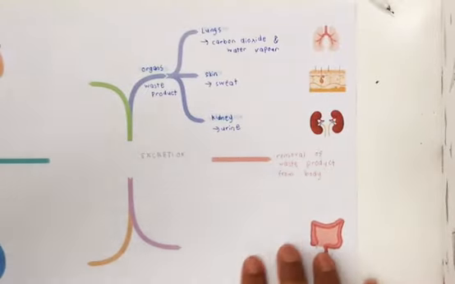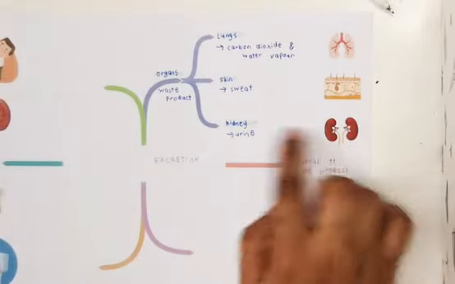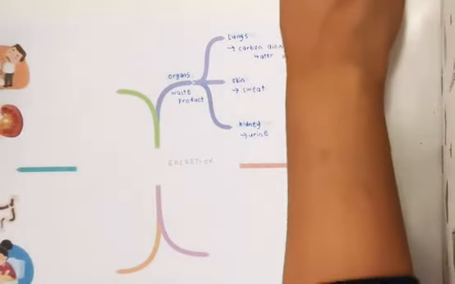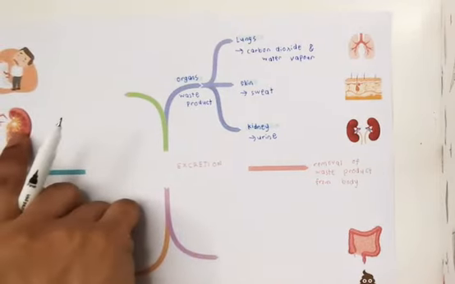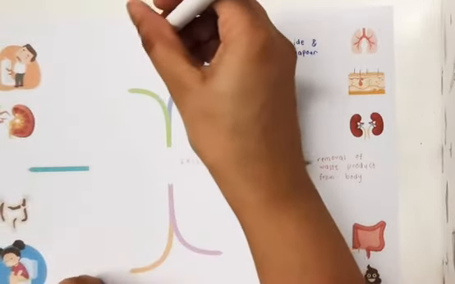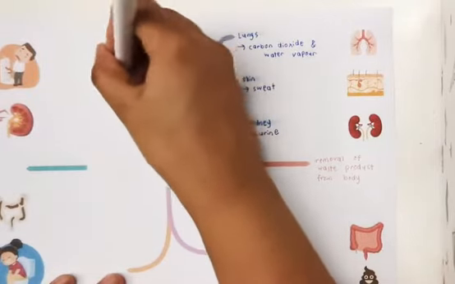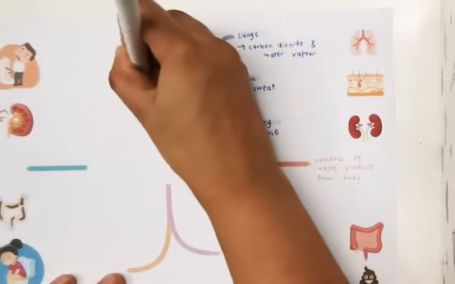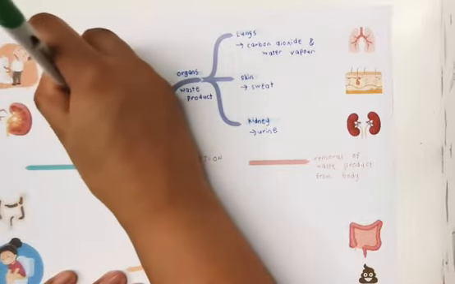Next, what will happen if you do not perform excretion? For example, if you don't go for urination, what will happen to you? There will be certain problems that you would have to encounter. Some of these problems would be kidney stone. Do you know what kidney stone is? I'm going to write over here the importance. The importance is to prevent kidney stone.